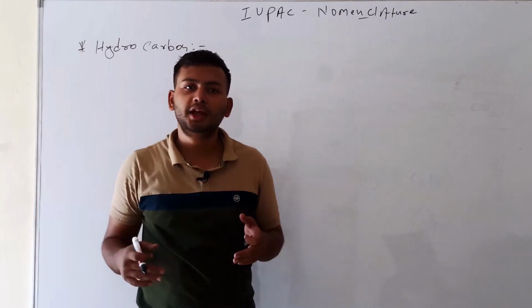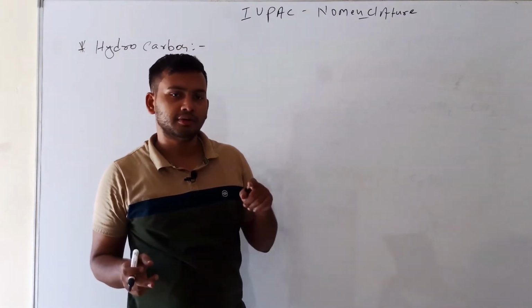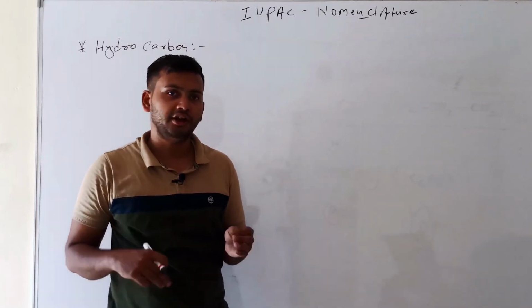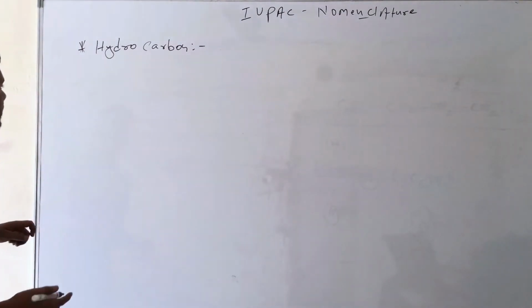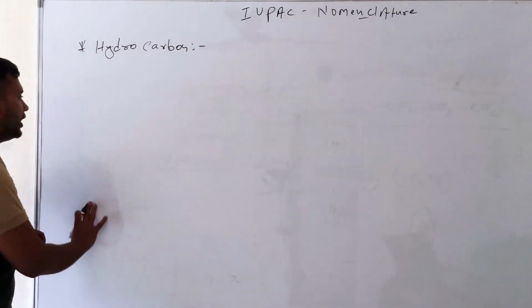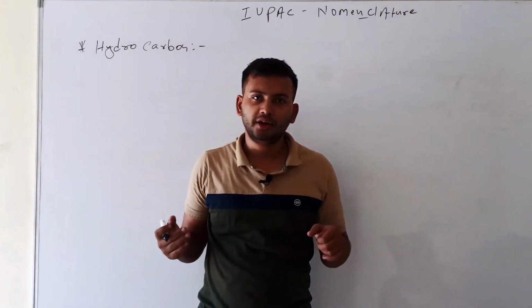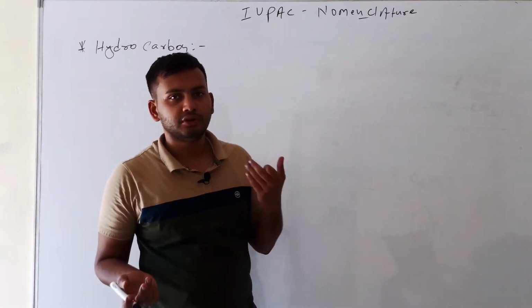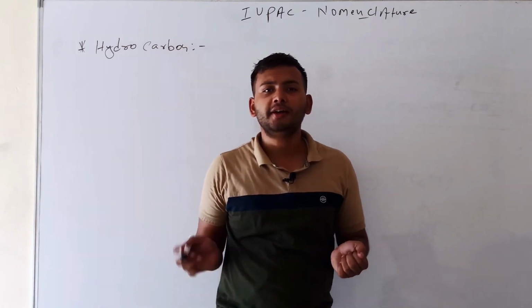Like methane, ethane, propane, butane are called hydrocarbons because the compounds have carbon and hydrogen. Now the classification of hydrocarbons: there are two types, first saturated hydrocarbon and second unsaturated hydrocarbon.